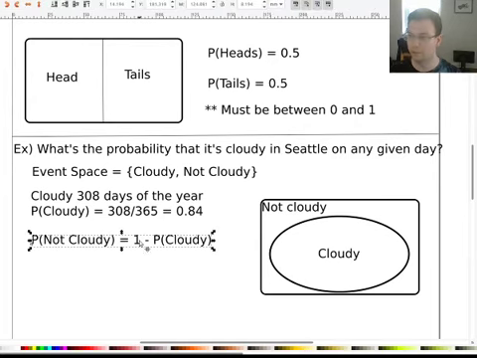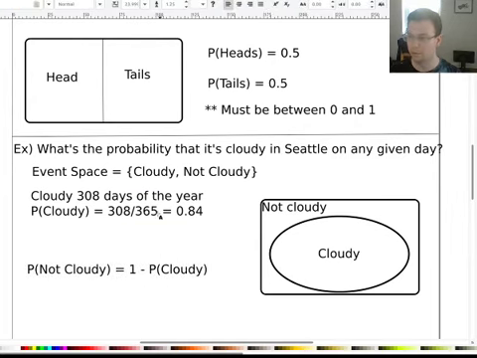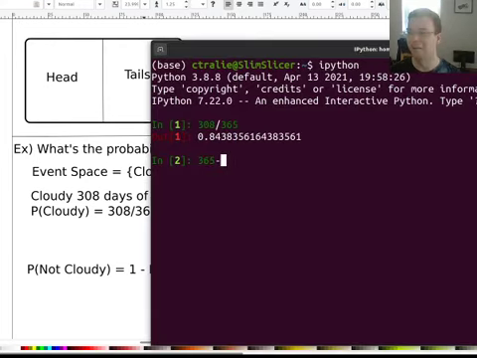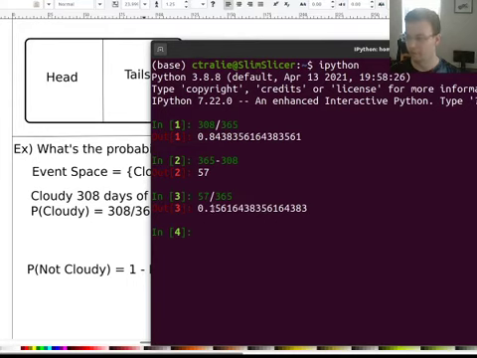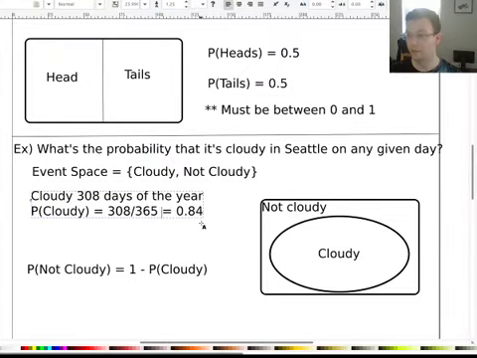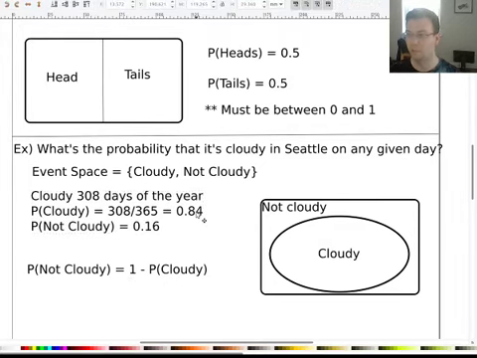So in particular, if we look at the number of days that are not cloudy, it's going to be 365 minus 308. Let's go back here. And we end up with 57 days. Okay, so 57 over 365 is 0.15, which I'll round up to 0.16 so that I'm consistent here. So I find that the probability that it's not cloudy equals 0.16. Well, is that true here? Yeah, 1 minus 0.84 is 0.16. Okay, so these events are called complements of each other. So that's a useful thing to know.